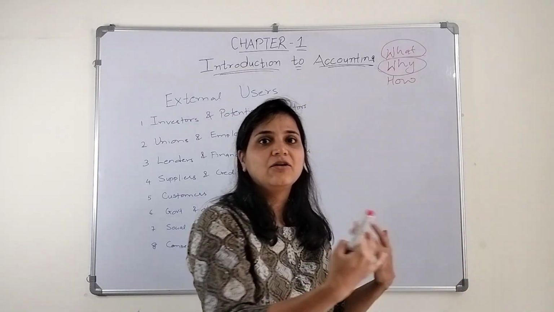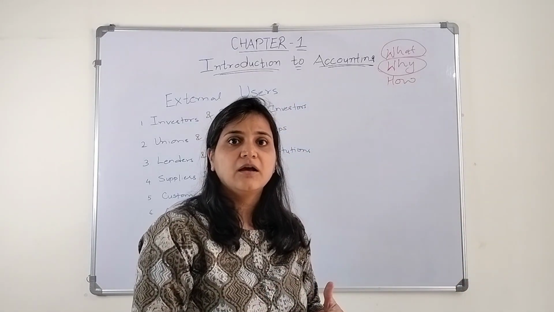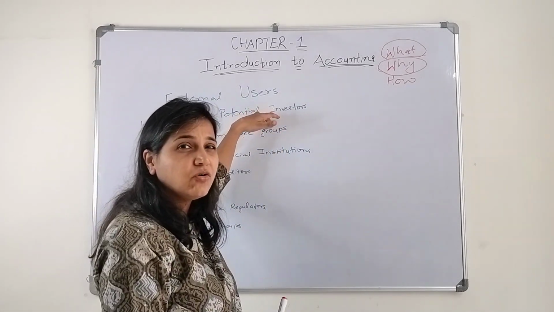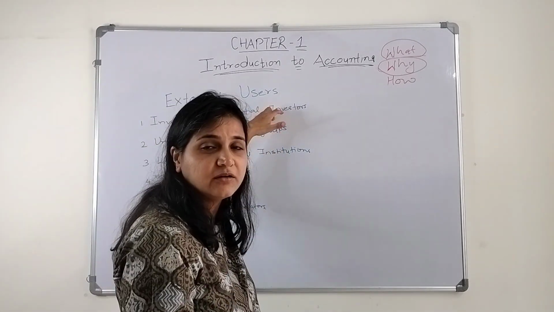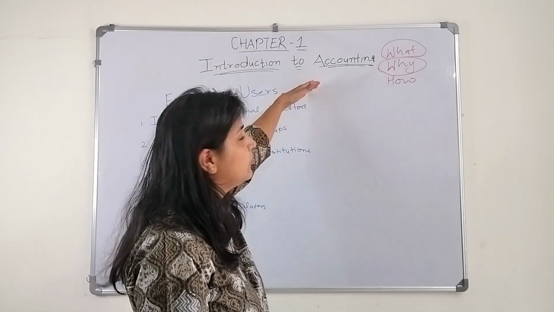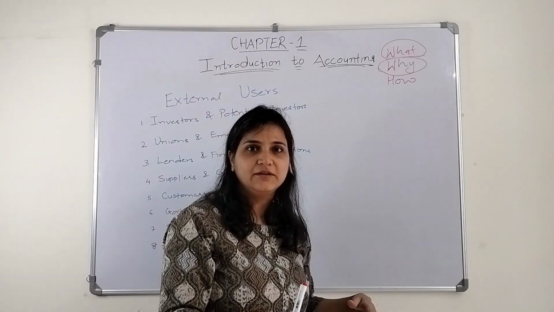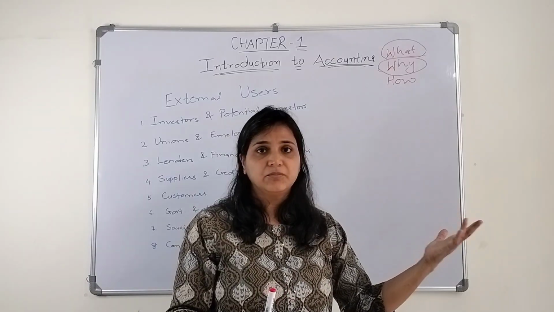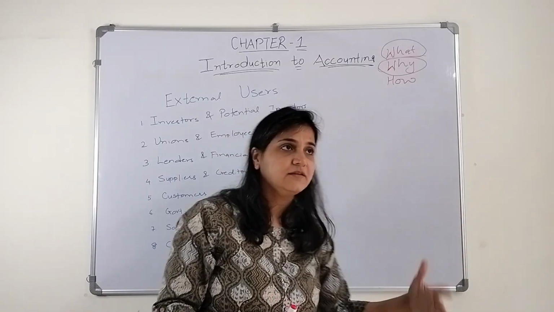They will try to take out their money from that company, that organization. So the investors, how do they get to know how the company is running? From their financial statement. When they provide the accounting information, from that only they will get to know how the company is running, whether it's earning profit or incurring losses.